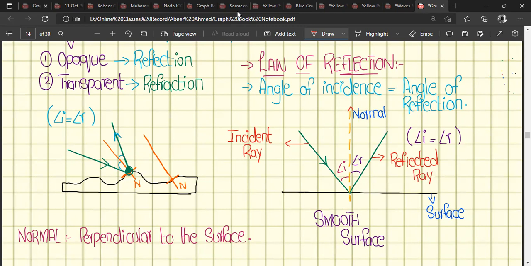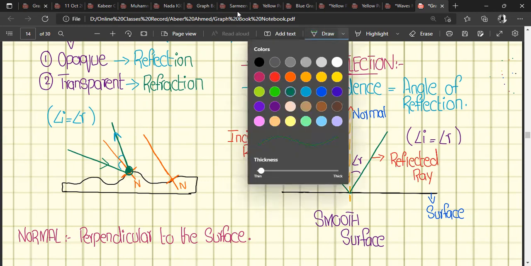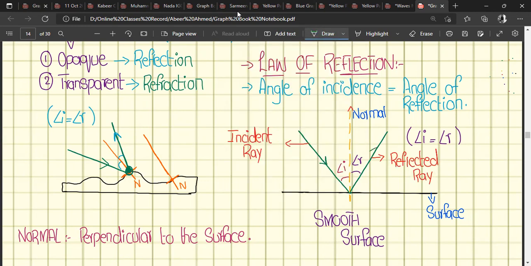So we observe three different types of ray in the law of reflection also. One is normal, and you have to remember which is always perpendicular to the surface. And the first one is incident ray, which is going to hit the surface, and after reflecting from the surface, the next wave is known as reflected ray, and a line which is always perpendicular to the surface is known as normal line, right?